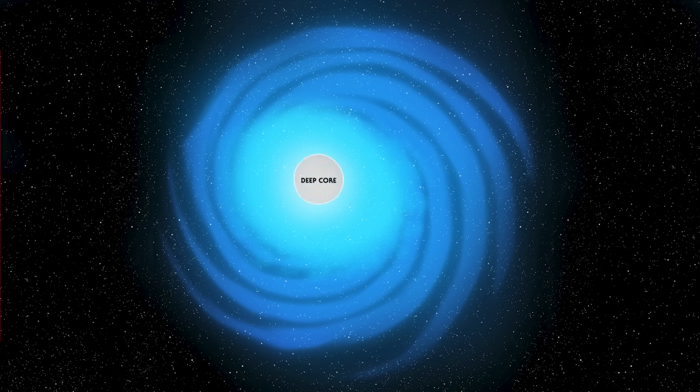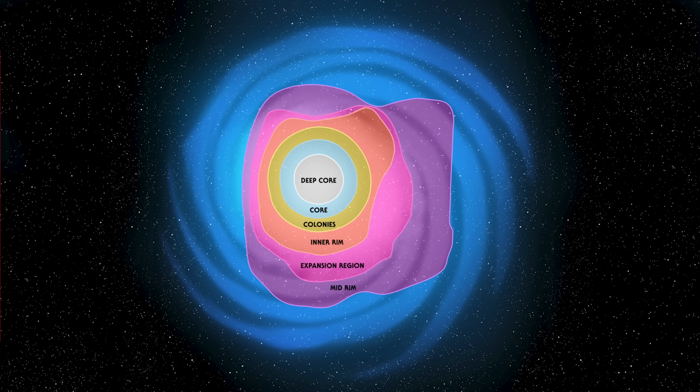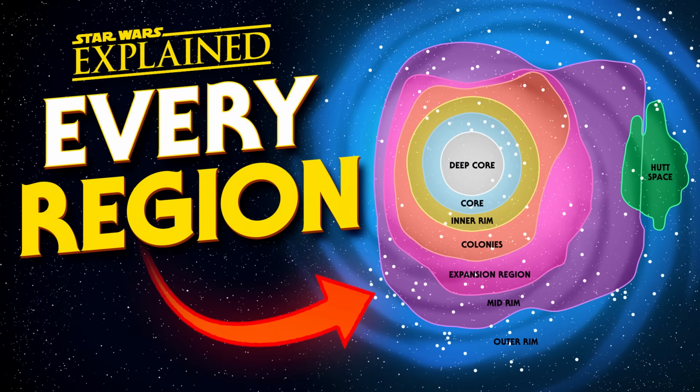The Star Wars galaxy far, far away is broken up into several regions, from the deep core to the outer rim and the unknown regions. Some of those areas are far more explored and are already familiar to Star Wars fans, or many fans have their favorite planets but might not know where in the galaxy they actually exist. So today I'm going to explain every region of the Star Wars galaxy.